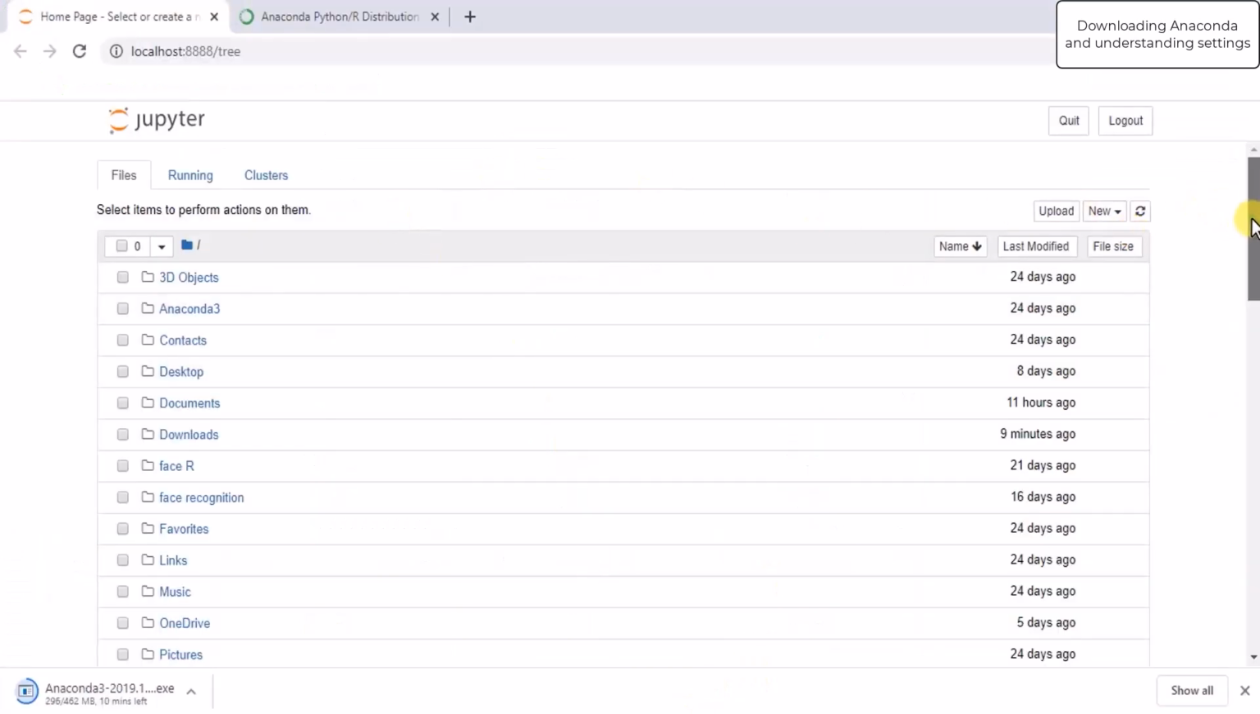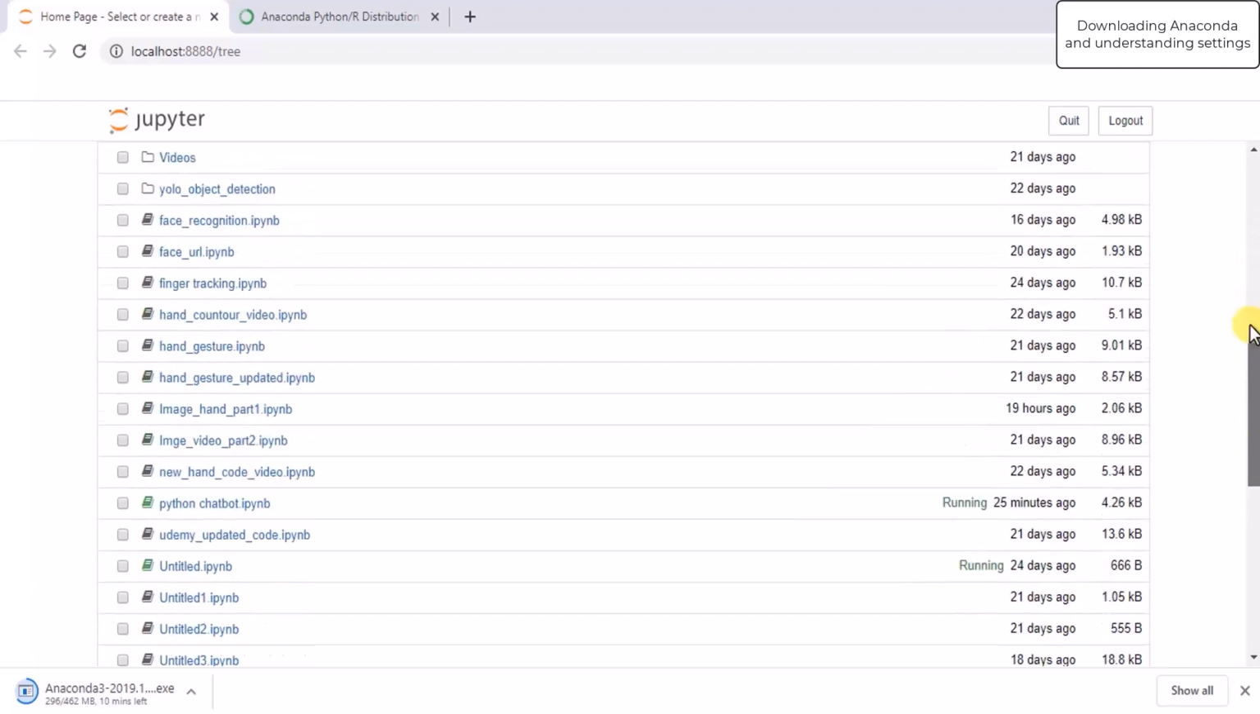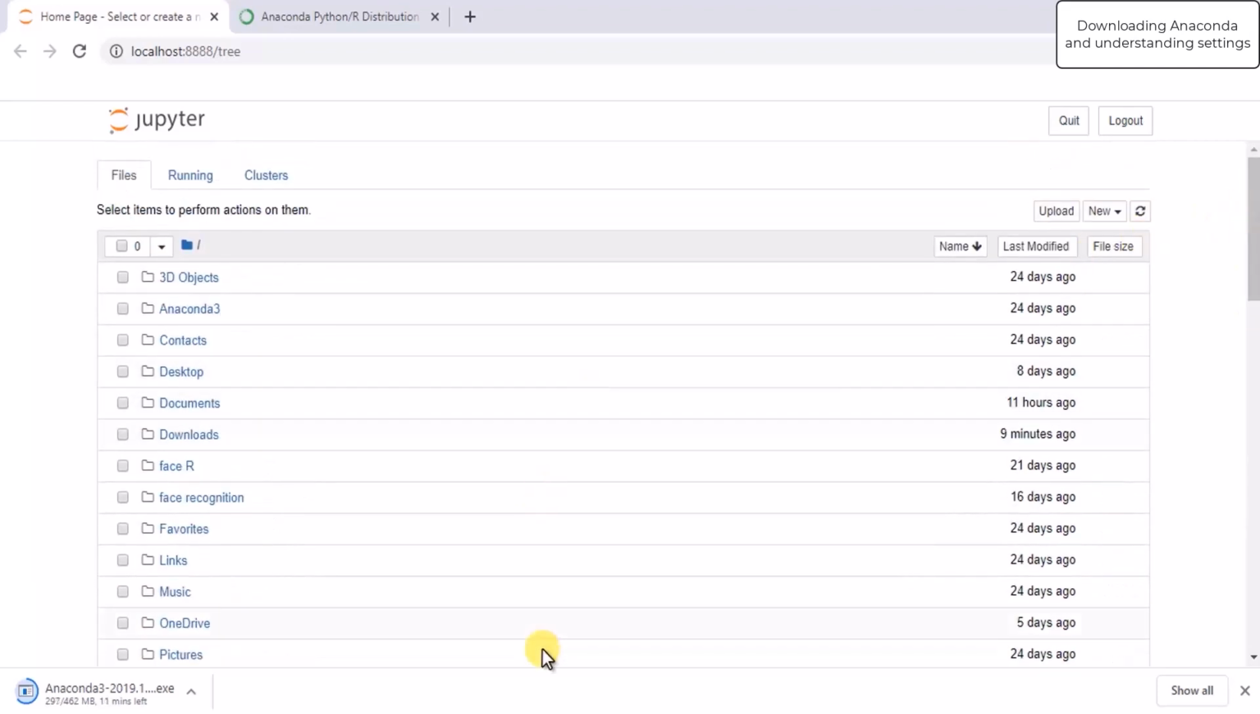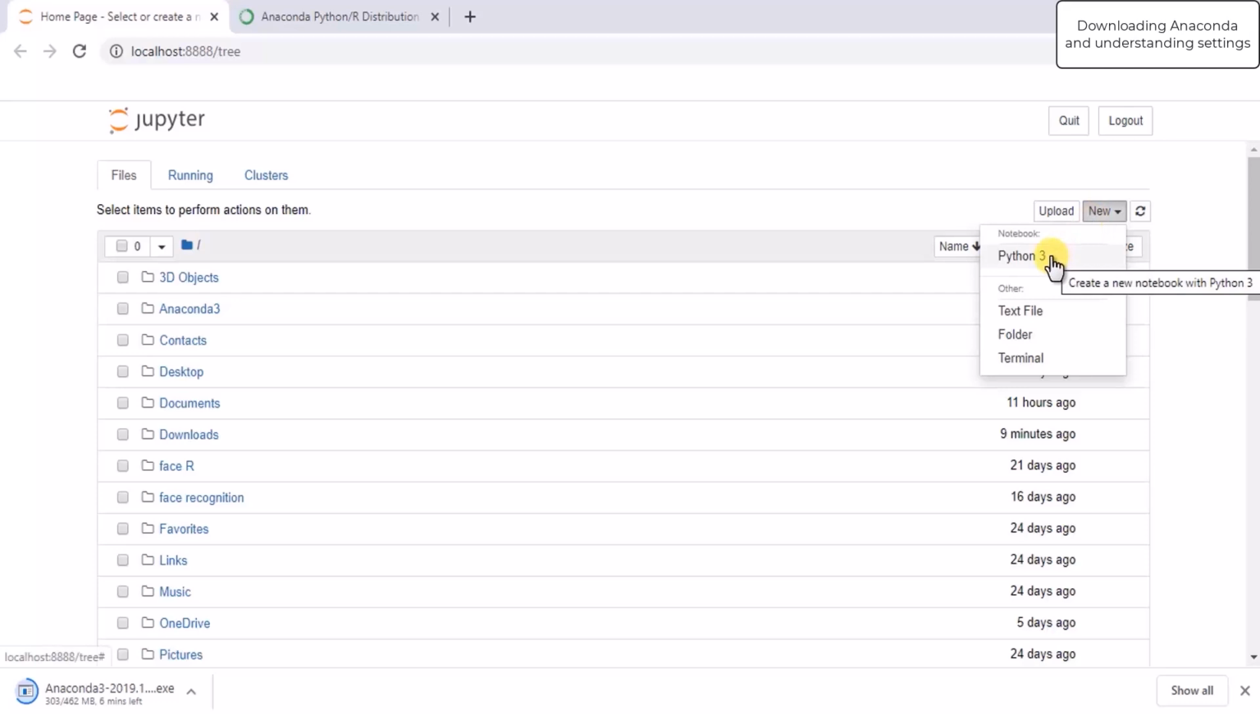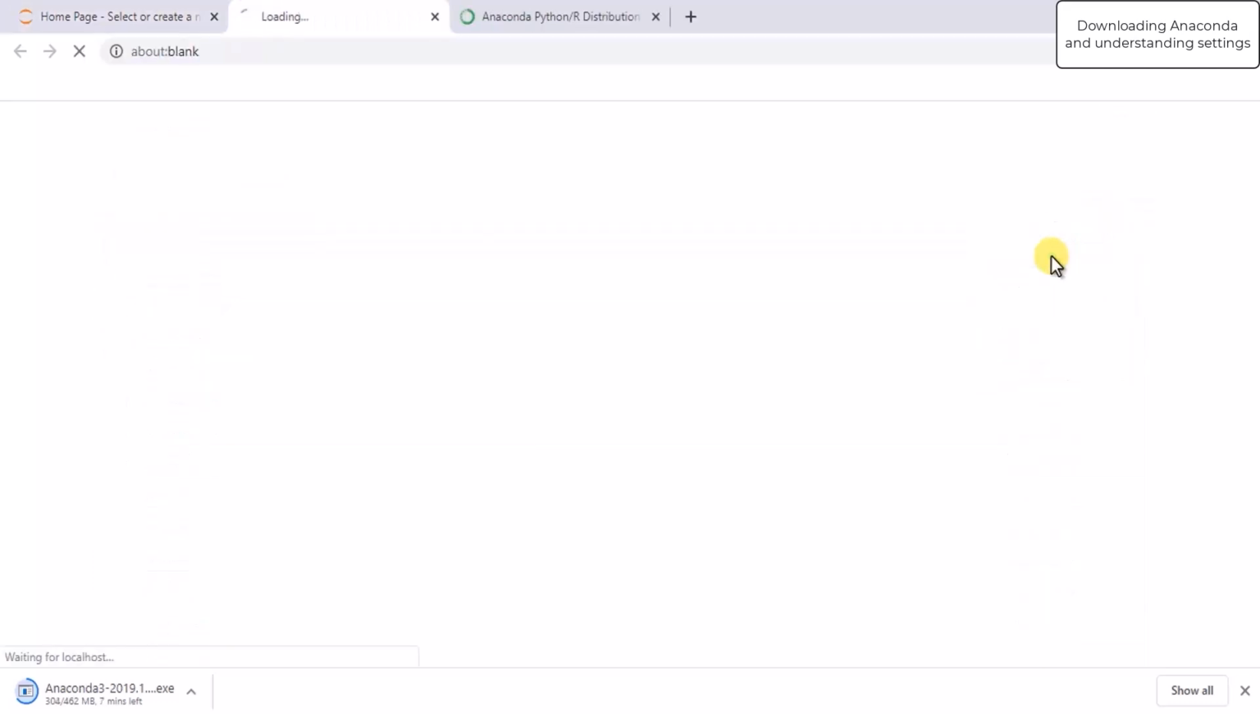So this is the home page of Jupyter Notebook. These are the different files which are present in my folder. If you want to create your own file or your own folder, there are different options. You can click this New button and click this Python 3, and a new file will be created.